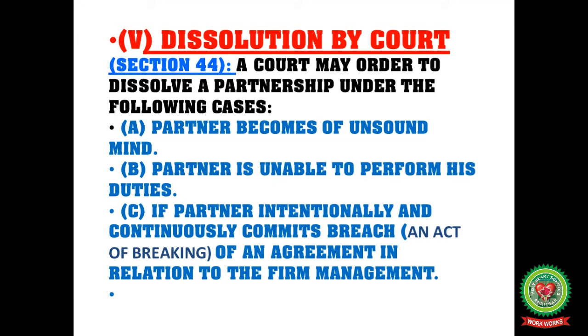These are all the reasons for dissolution by court. Number one, becomes of unsound mind. Second, not performing the duty according to the standard set. Third, intentionally breaching the contract, breaching the agreement.